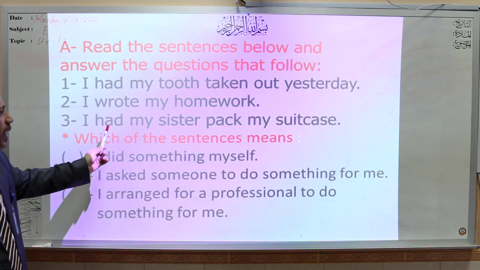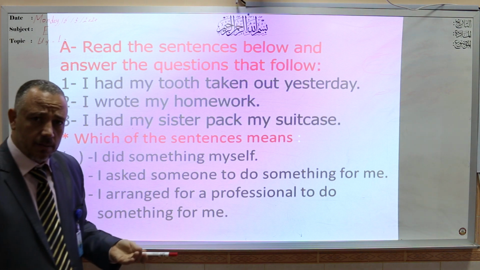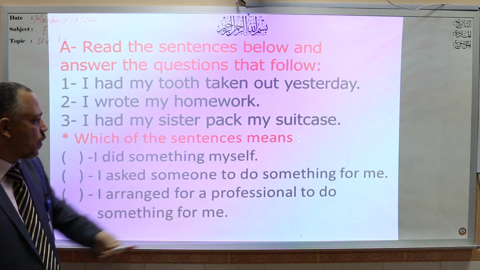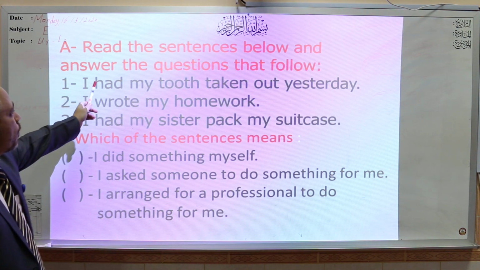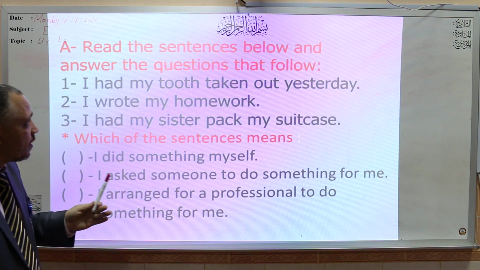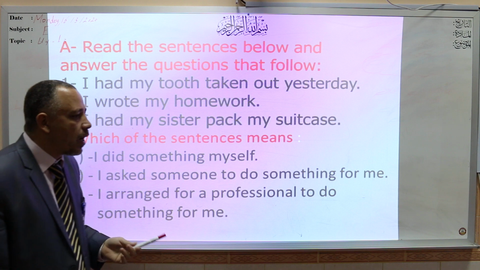Number 3, I had my sister pack my suitcase. It means I asked my sister to pack my suitcase. I arranged for a professional to do something for me. Since number 1, I had my tooth taken out yesterday, means that I went to the dentist and asked him to take out my tooth.